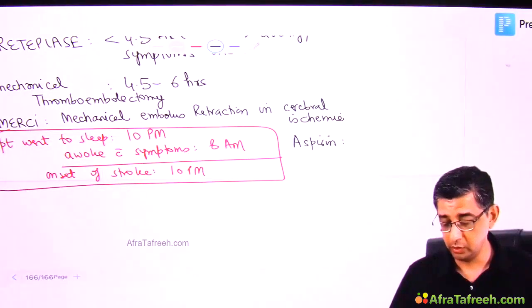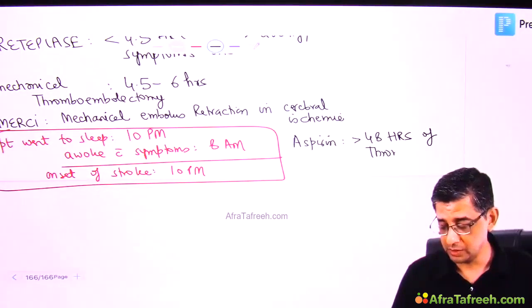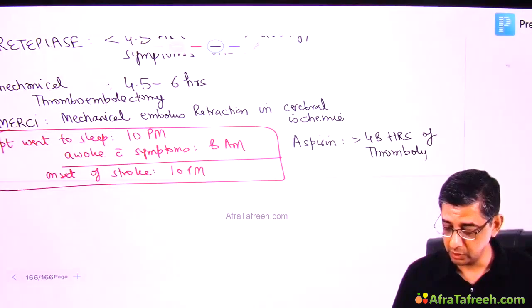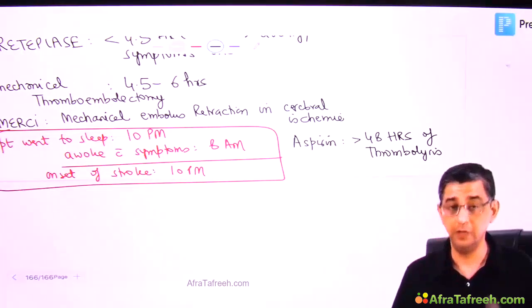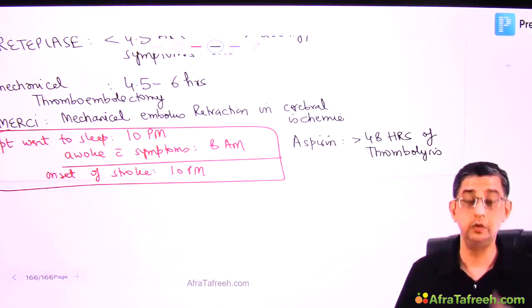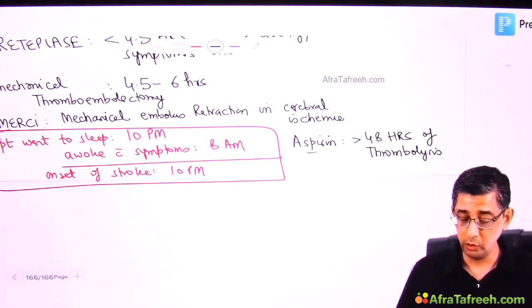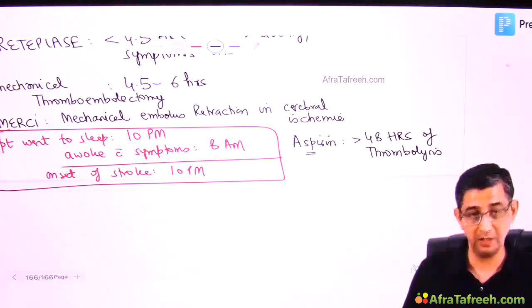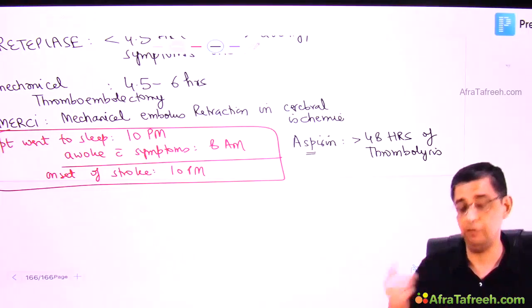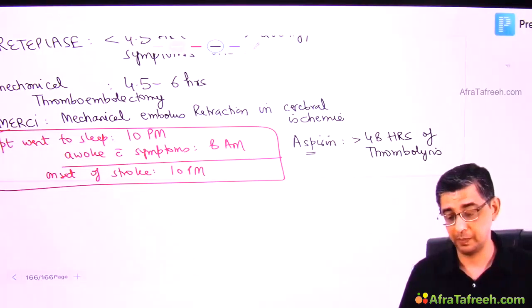You need to give aspirin after 48 hours of completion of thrombolysis. If you have done thrombolysis in a patient, in the first 48 hours do not give aspirin, obviously because of the risk of bleed. But after 48 hours, you will give aspirin. Why? To prevent the redevelopment of stroke in a patient. I highlight the fact once again. Why do you give aspirin after thrombolysis? Not immediately, as it will increase the bleeding chances. Why do you give it after 48 hours? It is to prevent a second episode of stroke developing in this person.